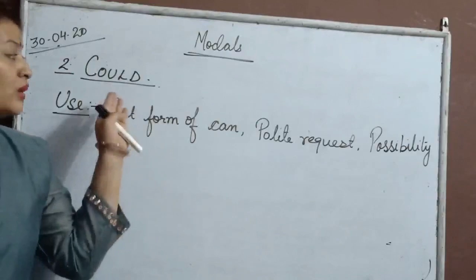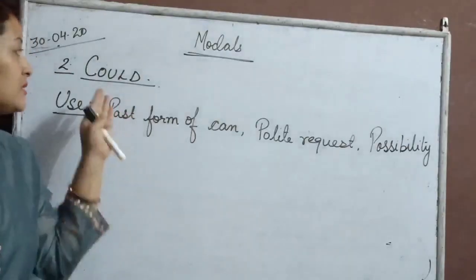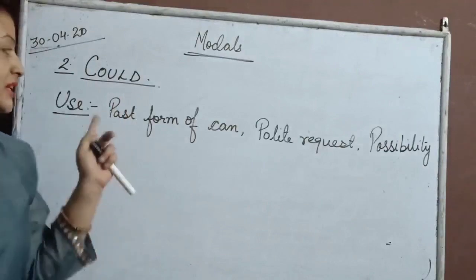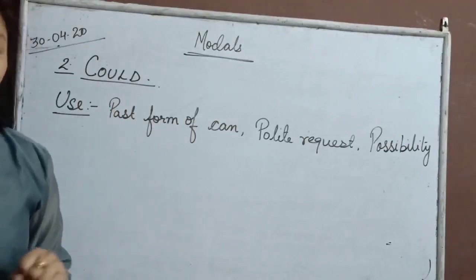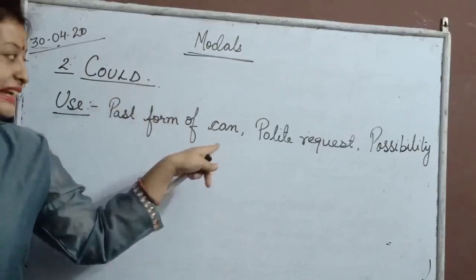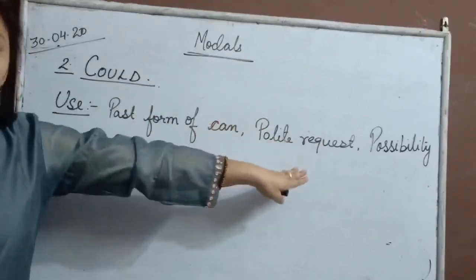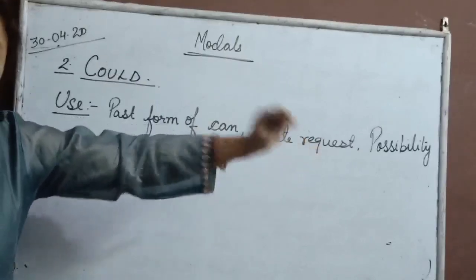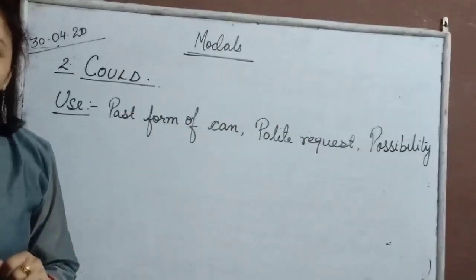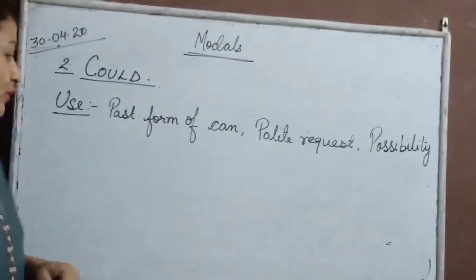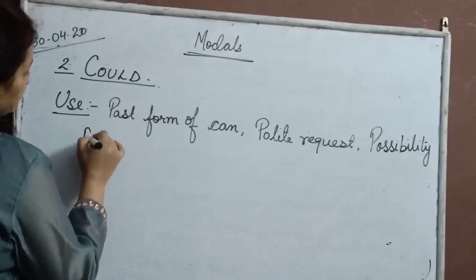So now where do we use this modal auxiliary could? Modal auxiliary could, you can see on the board, I have already written for you, is used as the past form of the modal can, for polite request and to show the possibility. To make it easier for you, let me give you an example. See the example here.